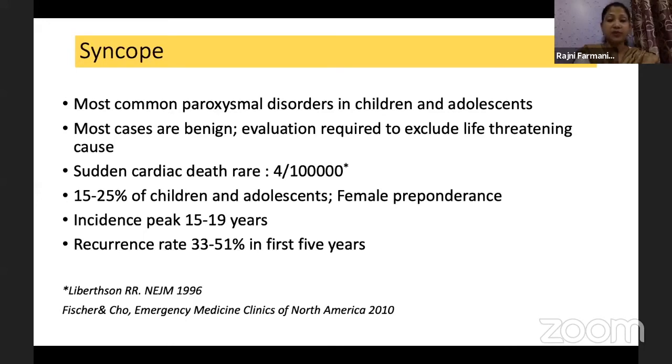15 to 25% of children will, in the first 2 decades, experience fainting. So we can see how common it is. Females obviously have a preponderance in this age group. 15 to 19 years is the peak age. The recurrence rate is also very high. Out of 100, at least one-third will have a recurrence in the first 5 years.